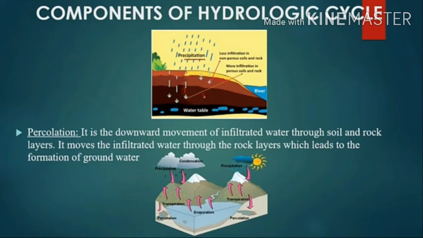Here the evaporation takes place, then condensation, then precipitation. Through the evaporation, transpiration also. Evaporation, transpiration, then condensation. Next process is precipitation. After the precipitation, there is runoff water, and percolation and infiltration take place.